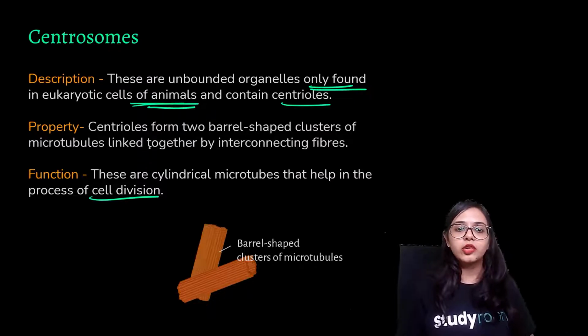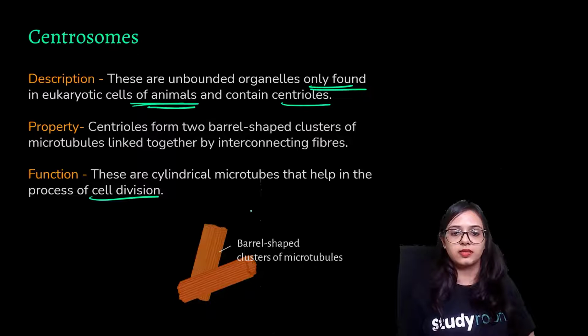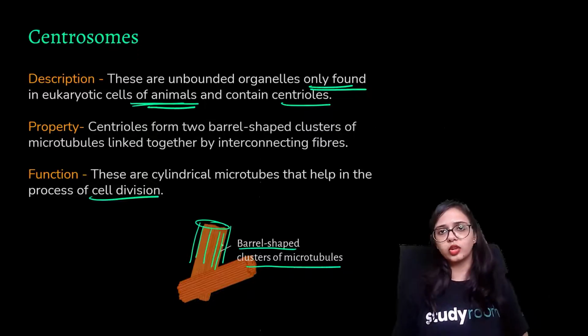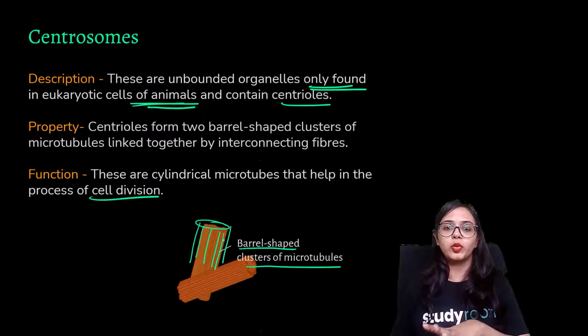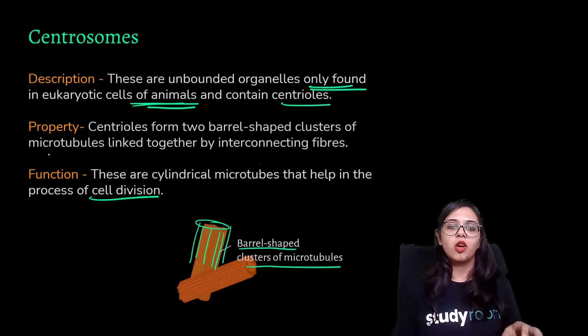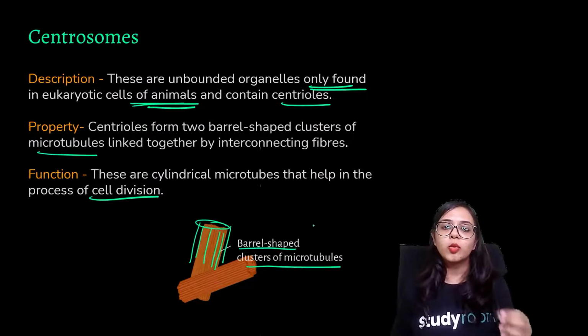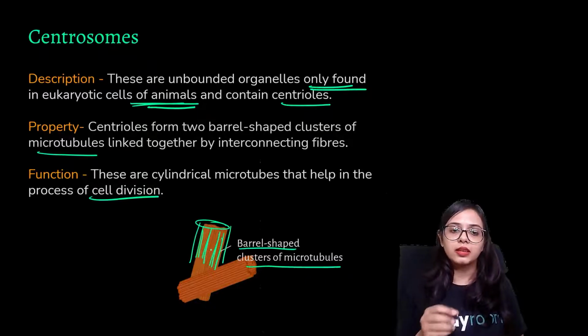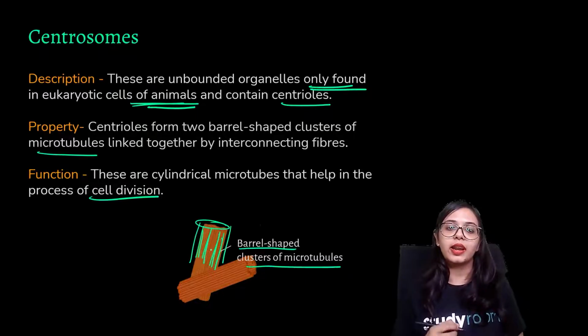The property is that centrioles form two barrel-shaped clusters. As you can see in this diagram, inside this barrel-shaped structure they have many small tubules, many small interconnecting fibers of microtubules. Centrioles form two barrel-shaped clusters of microtubules, linked together by small interconnecting fibers. These are the cylindrical microtubules that help in the process of cell division.